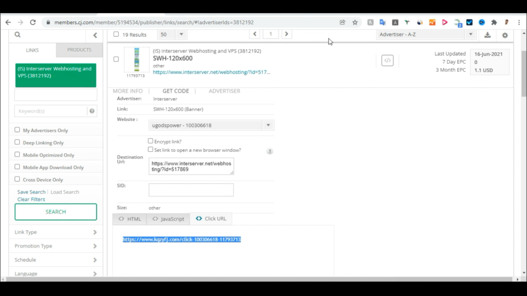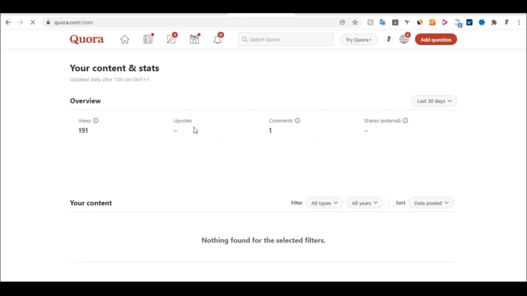So let me go. The first place that I use to promote affiliate products is Quora. Quora is a very simple platform that allows people like you and me to go and answer questions and post. So you can create a space on Quora and start posting on Quora.